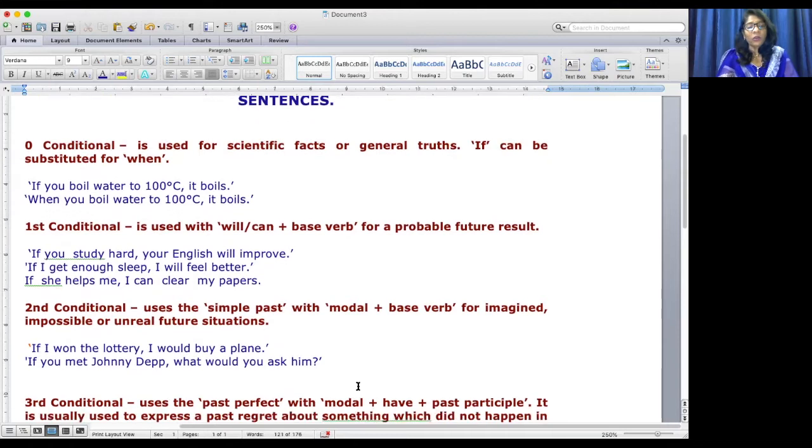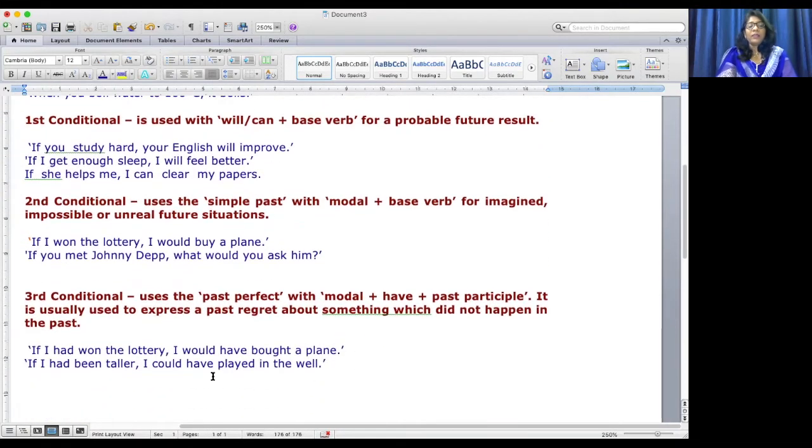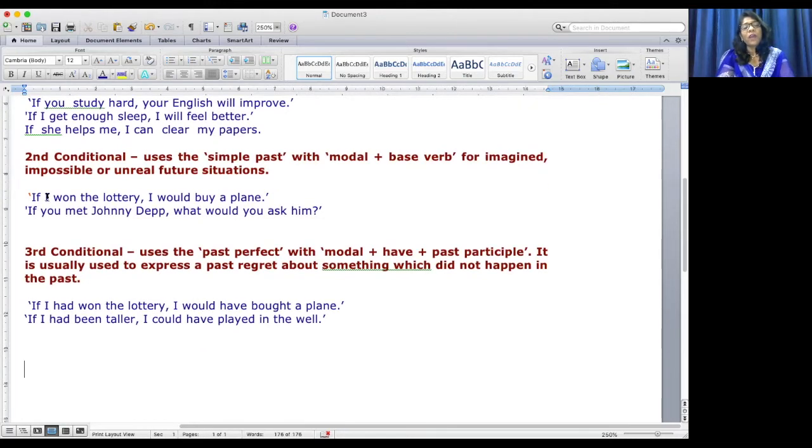The third conditional clause, right? Use the past perfect with modal plus have and past participle. I made it very simple so that you can understand. It is usually used to express a past regret about something which did not happen in the past. For example, if I had won the lottery, I would have bought a plane. Look at here. If I won the lottery, this is the imaginary situation. Here the example is different, and here it's different. I've taken the same example. If I won the lottery, I would buy a plane. Imagine. And here it's a regret.